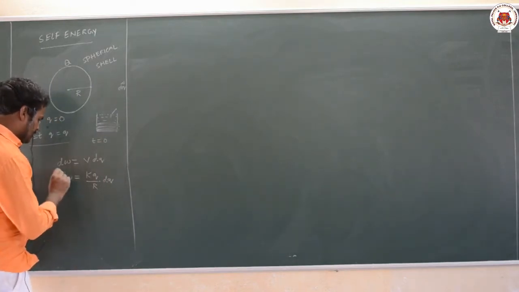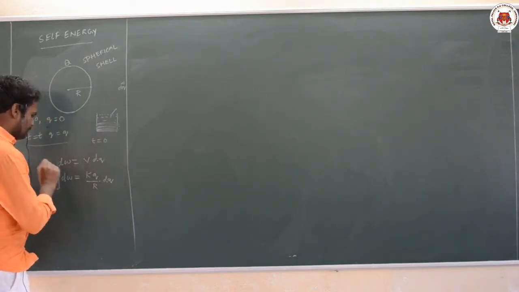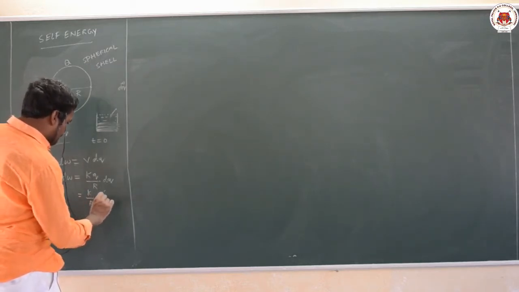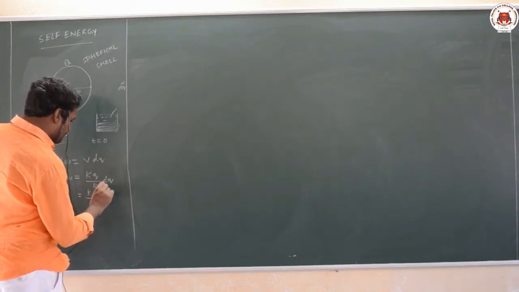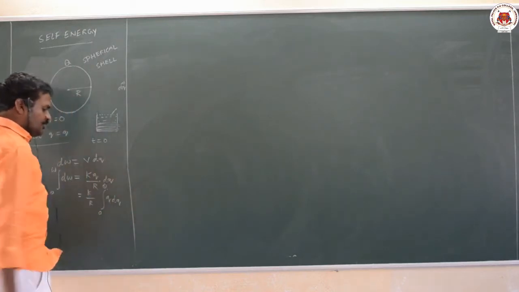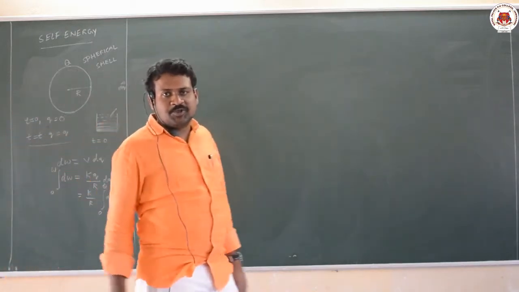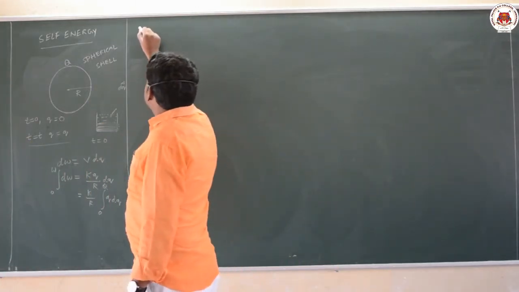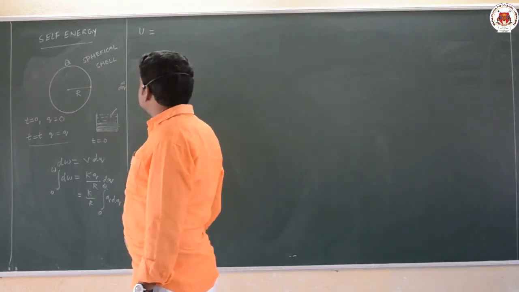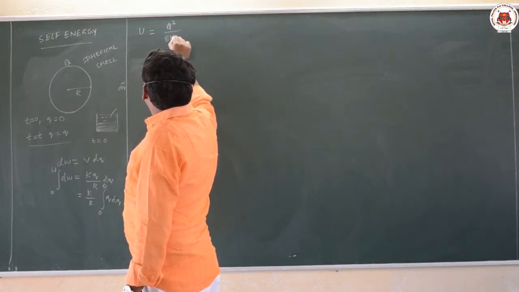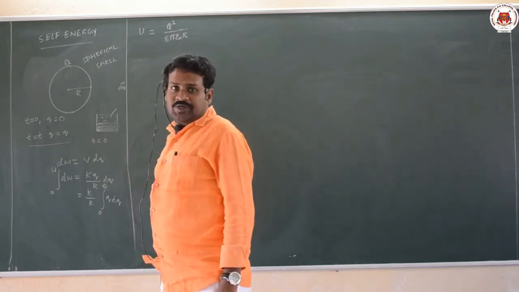Now you have to integrate this from 0 to W. K by r is constant, integrated from 0 to capital Q of q dq. Integration of q dq will be q square by 2. Substitute the limits, you will get Q square by 8 pi epsilon naught r. Therefore self energy, denoted by letter U, is equal to Q square by 8 pi epsilon naught r. This is the formula for self energy.